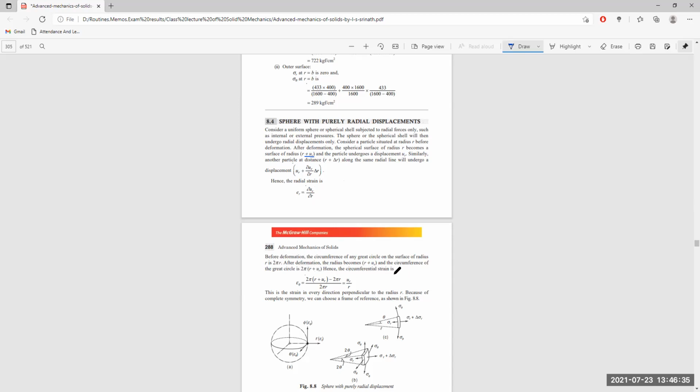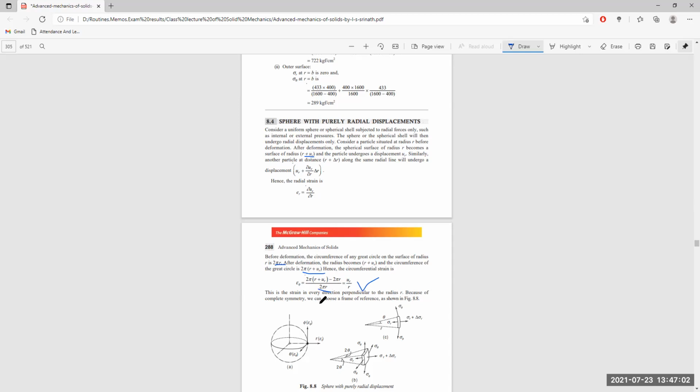Then the circumferential strain is the final length 2 pi (r plus u_r) minus the original length 2 pi r, divided by 2 pi r. So this becomes u_r by r. We have got the radial strain, and we have got the circumferential strain also. This is the strain in every direction perpendicular to the radius.